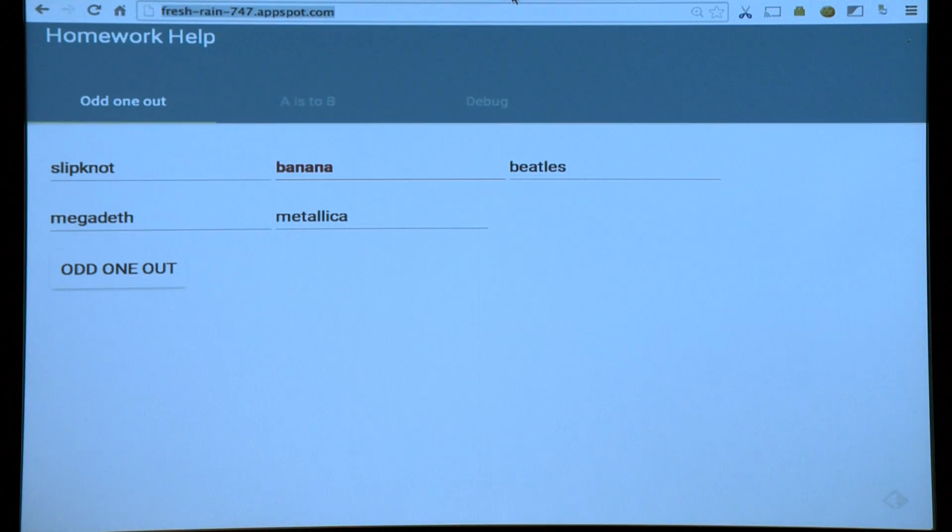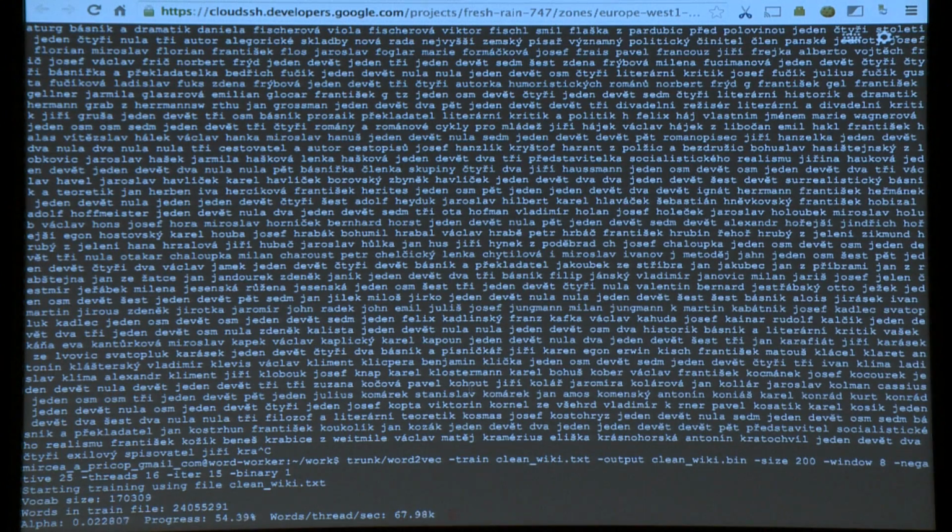Let's try some more. 54%, all right. And we can cheer it on. Because we have so little data, it's just 60 megabytes, I had it run 15 times over the same file over and over, because else we're not gonna get pretty good quality. So it might take a while. But this goes to show you, if this works with data from 10 years ago, imagine what you can do with not 6 minutes of training and a full thing.